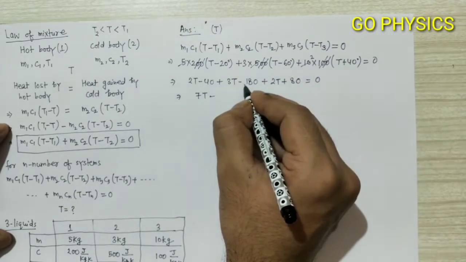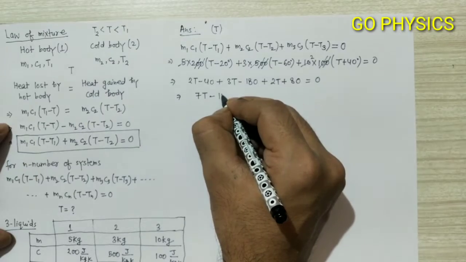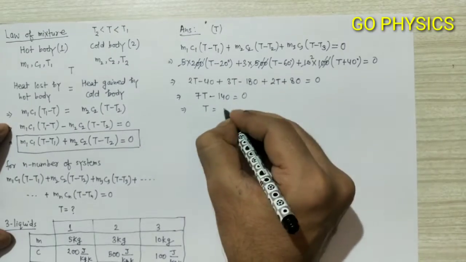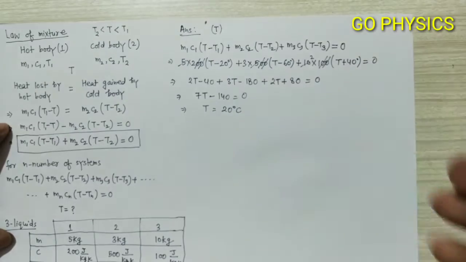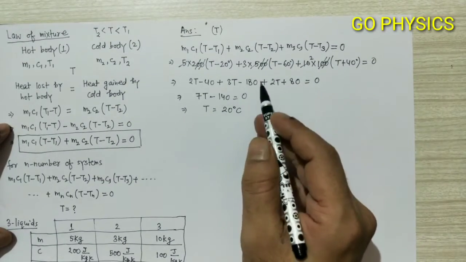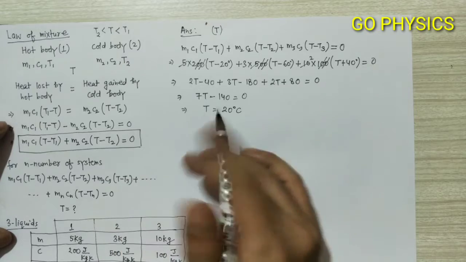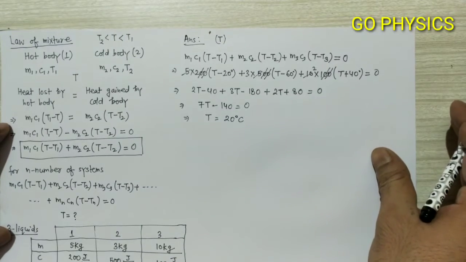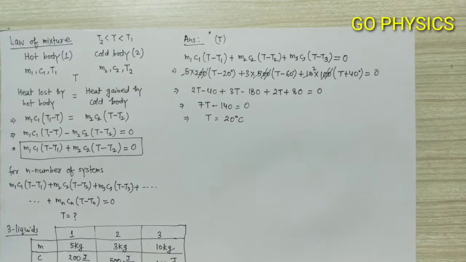minus 140 equal to 0, and from here t will come out 20 degrees Celsius. That is the final temperature of the system when the three liquids get mixed with each other: 20 degrees Celsius. Now we will see one more numerical to make the thing more clear.